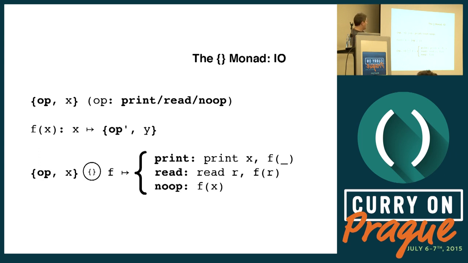So how do we compose op x with f? If op is print, the composition rule is going to print x to the console and evaluate f with no parameters. If op is read, the composition rule is going to ignore x, read a string from the console, and pass that into the next function in the chain, into f. And if op is no-op, then we just take x and pass that into f.